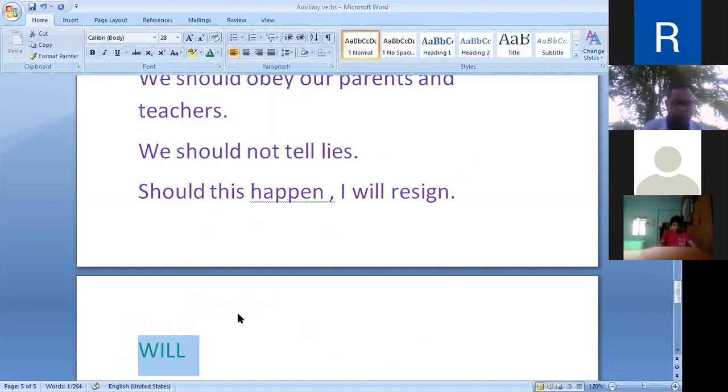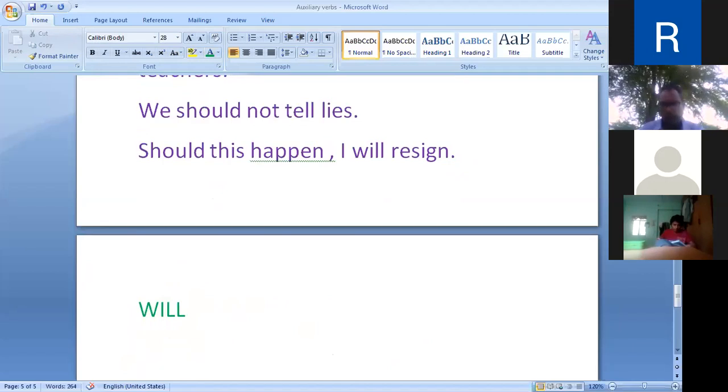Will. The modal auxiliary will is used to indicate future tense. For example, my friend will come tomorrow.